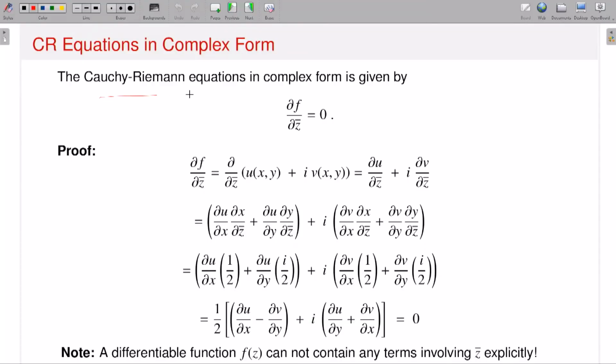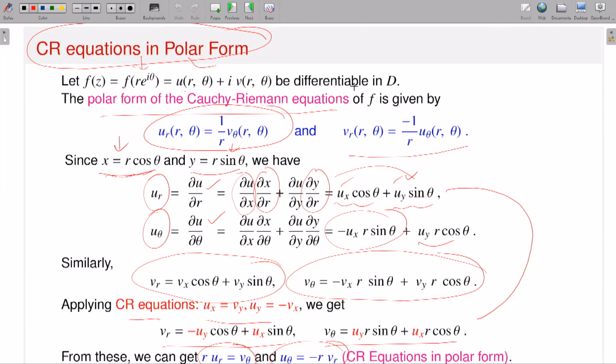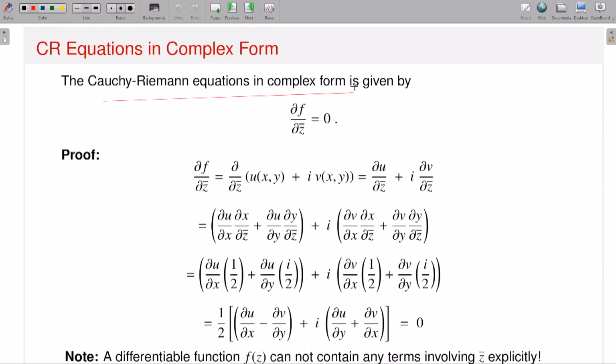Another form of the Cauchy-Riemann equations you can think about is the complex form. This is very nice. Again it is like a change of variable, like the earlier one, where from the variables x comma y you went to r comma theta. Now you have another change of variable, and the form is this: the Cauchy-Riemann equations in complex form say that del f del z bar should be 0. That means f should not contain any term in z bar explicitly. That is very important.